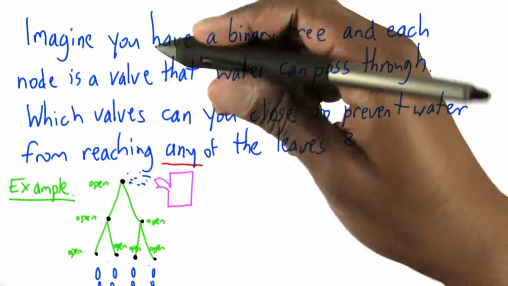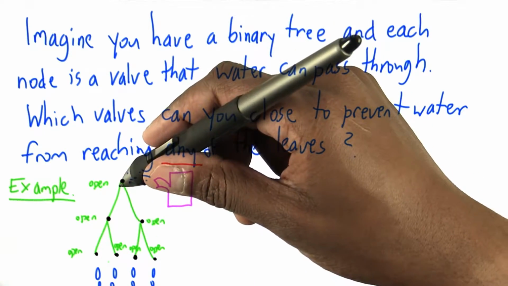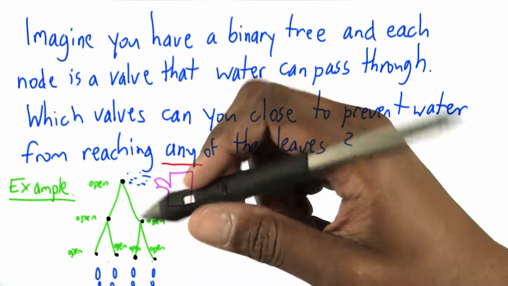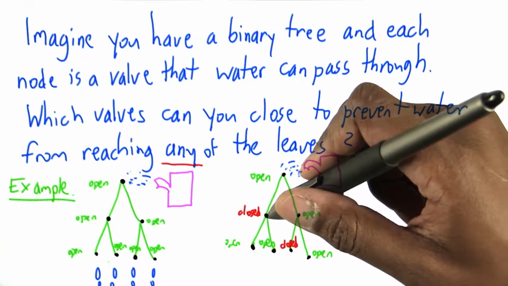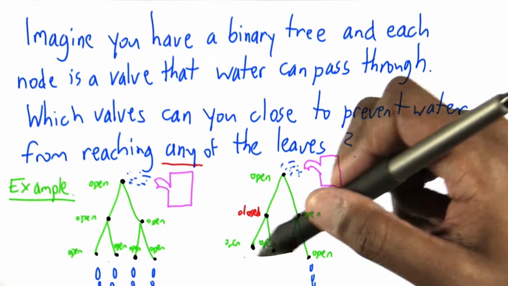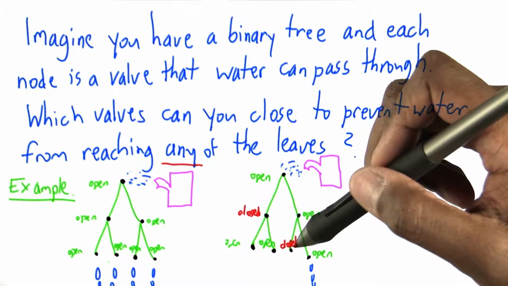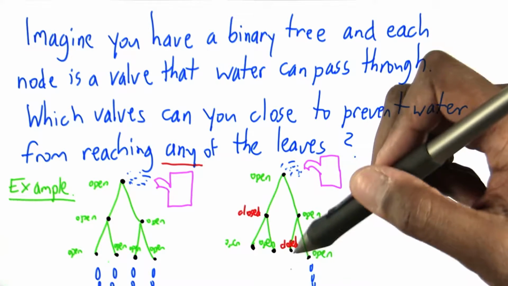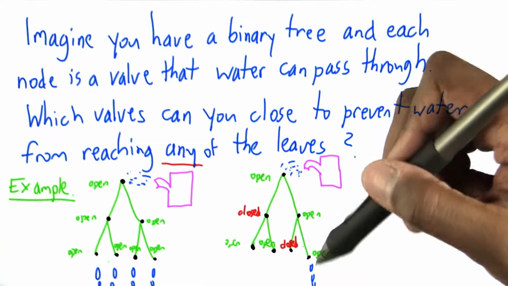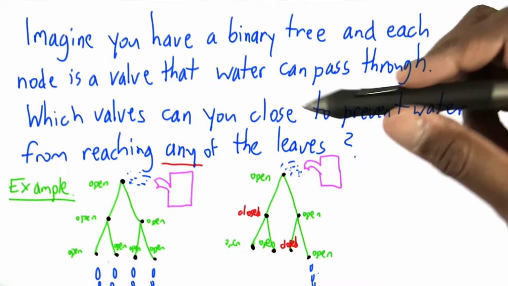For example, if all the valves are open, and you were to pour water into the top node, then it would flow all the way down, and all of it would come out through the leaves. If you were to close this valve and this valve, you would no longer get any water coming out of these 2 leaves, even though their valves are open, because they're blocked at this valve. And you would not get any water coming out of this leaf because its valve is blocked. But you would still get water coming out of this leaf because there's a channel of open valves leading from where the water is pouring in to here.